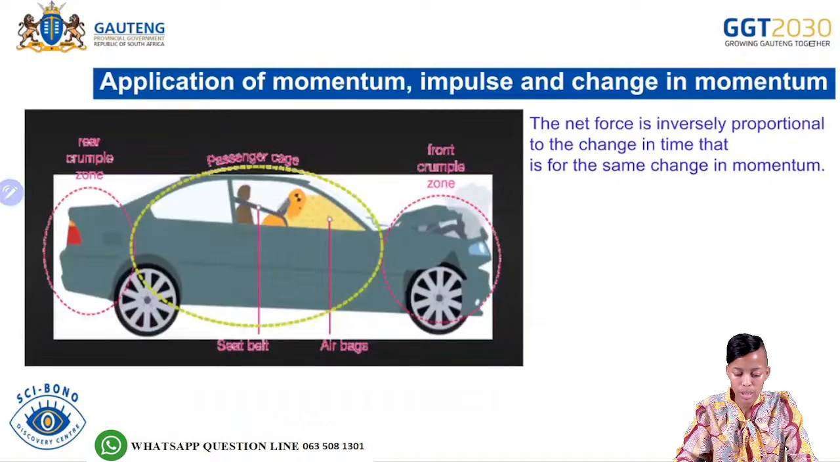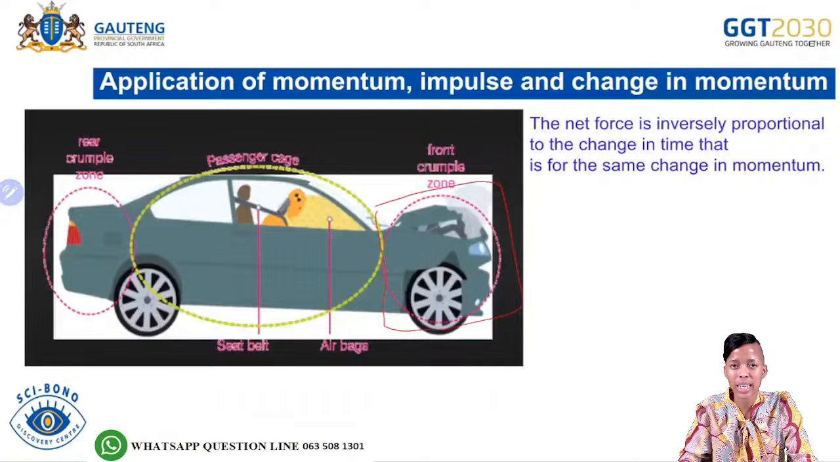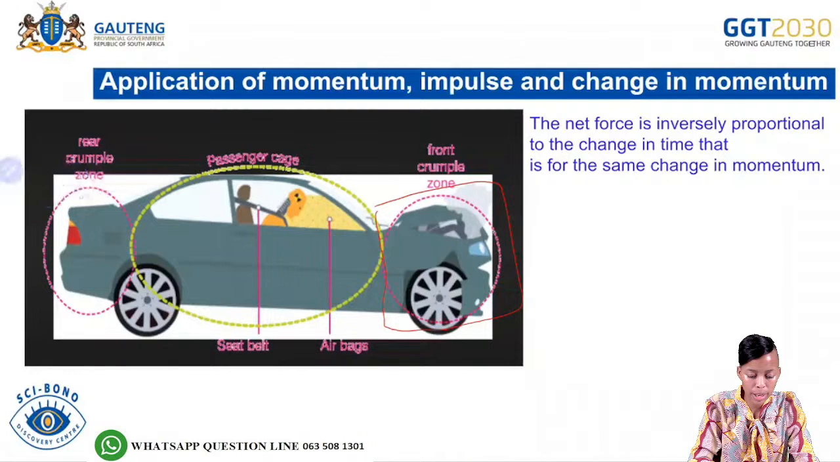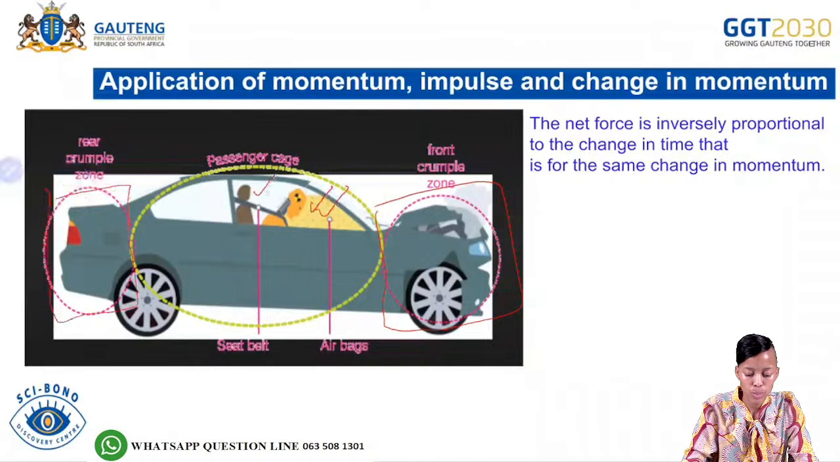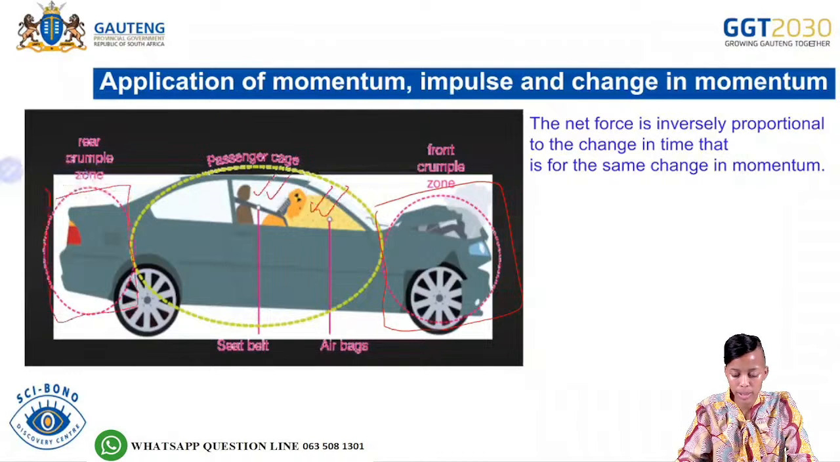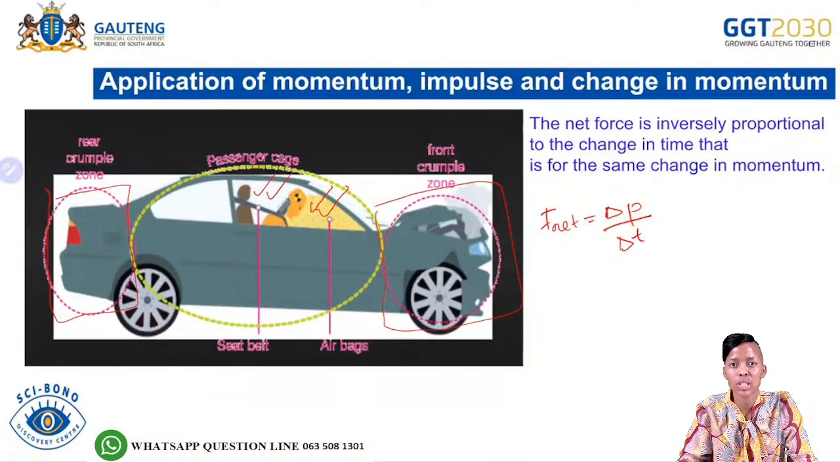Okay, so this is now just a summary again. We have arrestor beds, and then in terms of application, we said we have the crumple zone. So we have a front crumple zone, and we also have a rear crumple zone. And then we also spoke about the airbags and the seat belts. So all of this is from which formula? F net is equal to change in P divided by the change in time.